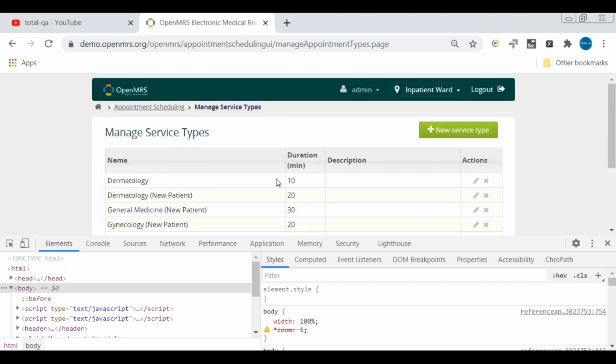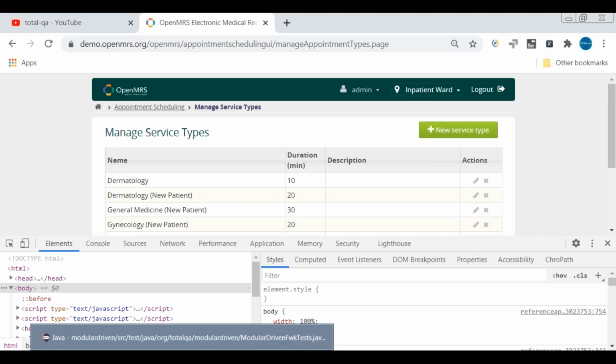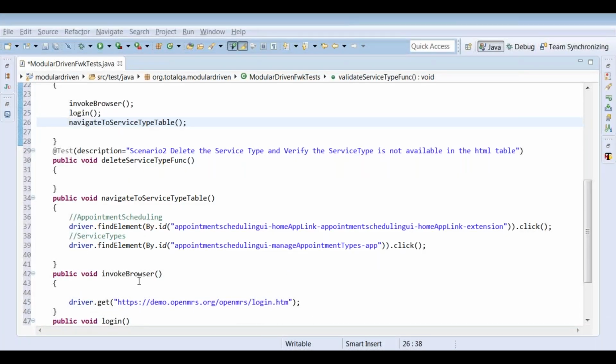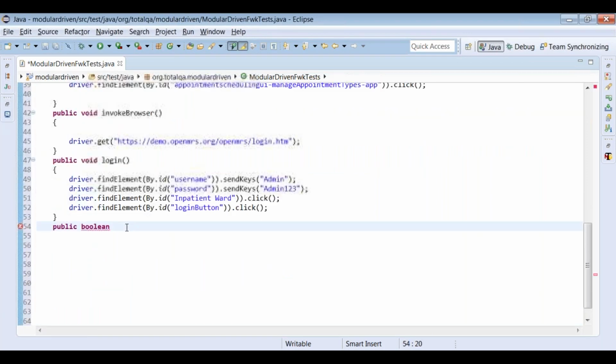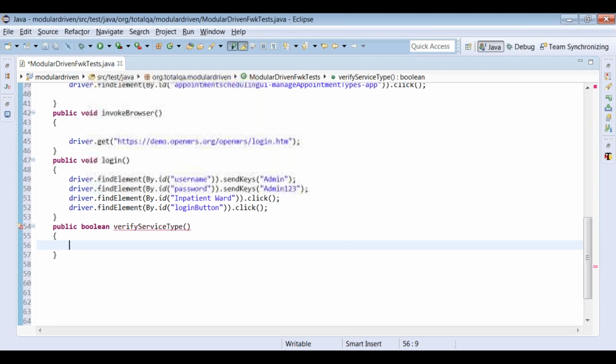Okay, in this table we're going to write a logic now. First, we will write a function as public boolean, because this method returns a result of either true or false. Public boolean verifyServiceType. Here we have to write two different lists. First, let's take result equal to false. The boolean is false, we are putting it. Let's take two different lists.